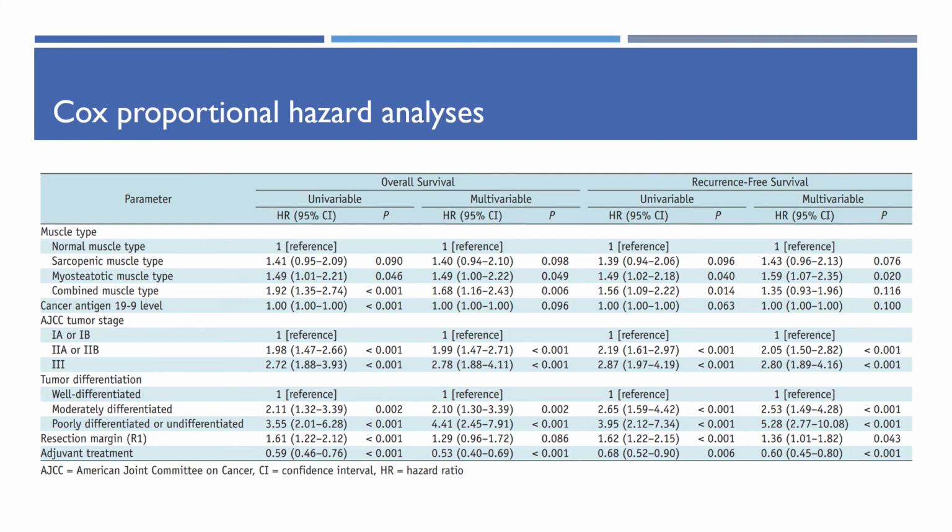This is the result of Cox proportional hazard analysis. The myosteatotic and combined muscle types were associated with significantly worse overall survival than the normal muscle type. Meanwhile, only the myosteatotic muscle type was related to a significantly worse recurrence-free survival than the normal muscle type.